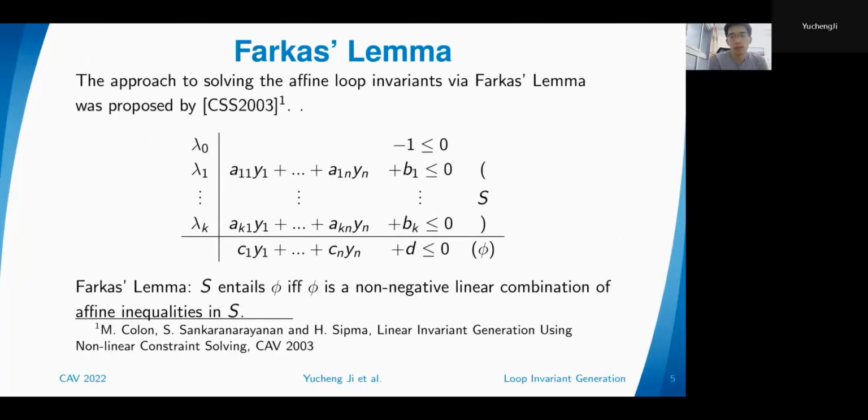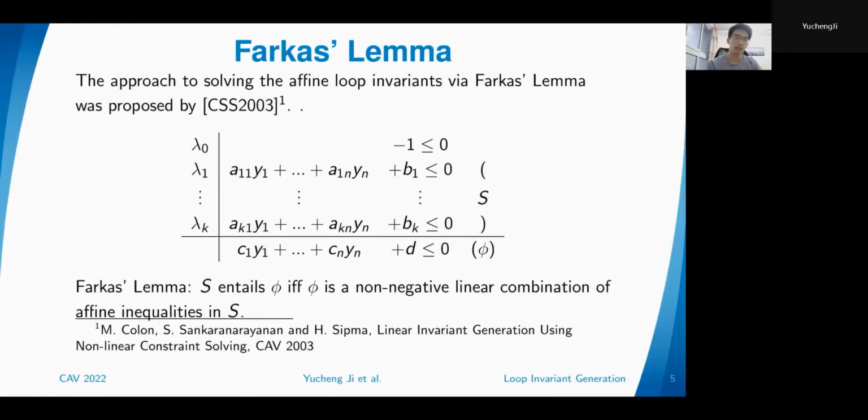So we need a principle to decode the inductive conditions. This principle was first established by a paper also published in CAV 19 years ago, by Colón and others. This paper used Farkas' lemma to set up everything. Farkas' lemma is a theorem in the theory of affine inequalities.